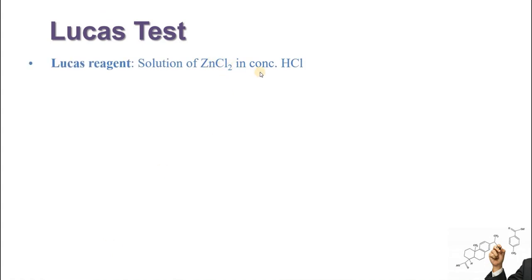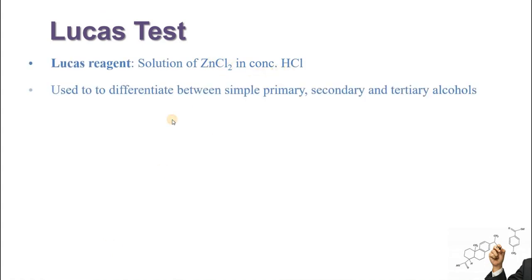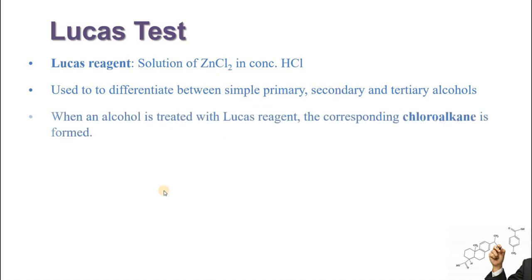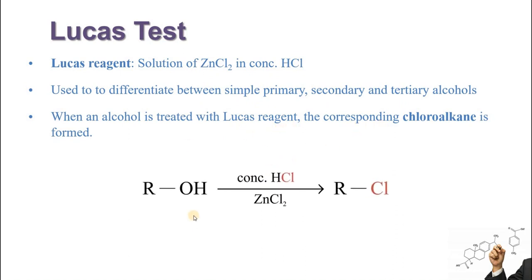Lucas reagent is in fact zinc chloride in concentrated HCl. It is used to distinguish between primary, secondary and tertiary alcohols. Whenever alcohol is treated with Lucas reagent, the corresponding chloroalkane will be formed. This reaction can be shown here.